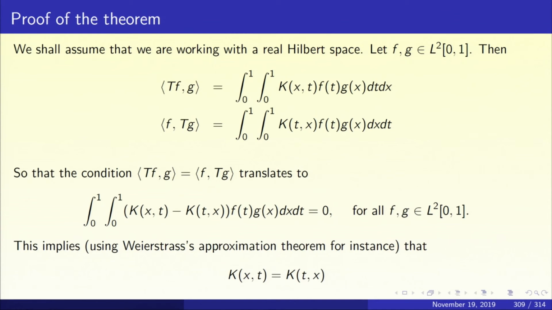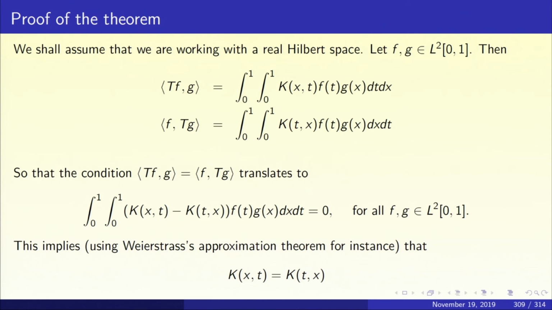So, now we are in this nice situation, and this integral must be 0 for all f and for all g. In particular, I can take f to be a monomial t to the power k and g to be another monomial x to the power j, and then this should be 0. And once it is 0 for monomials, it will be 0 for polynomials in 2 variables. And once it is true for polynomials in 2 variables, it will be true for continuous functions in 2 variables, because every continuous function of 2 variables is a uniform limit of a sequence of polynomials. So, the integral of k(x,t) minus k(t,x) times phi(t,x) should be 0 for all continuous functions phi(t,x).